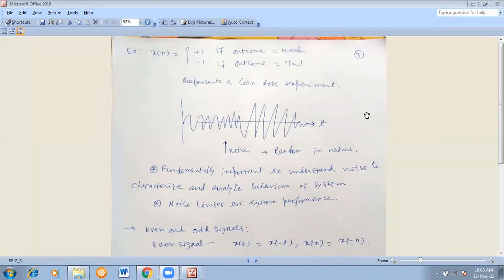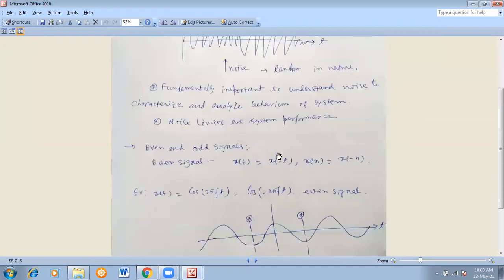So that is basically the random signal and the deterministic signal. Both are equally important in our electronic communication system, and later you will find this. Noise limits the system performance, as I stated. Suppose you are sending some information from sender to receiver. In between there is a communication medium. Either at the end part of the transmitter, or at the input to the receiver, or sometimes within the communicating medium, some noise may be introduced.